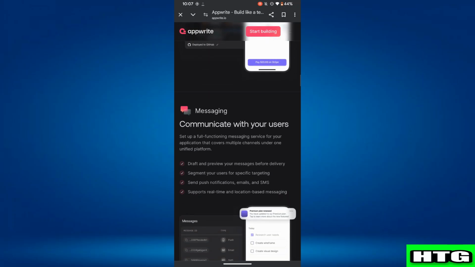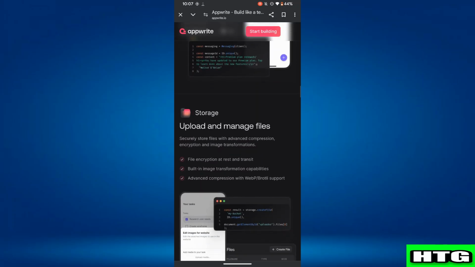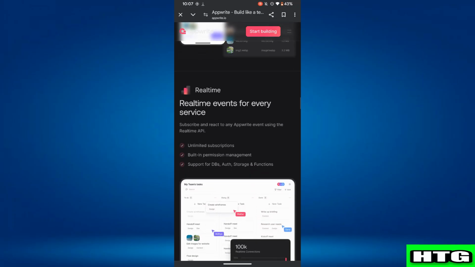So that's the comparison between Appwrite and AWS. Pick the one that suits your project best. That's all for this video.